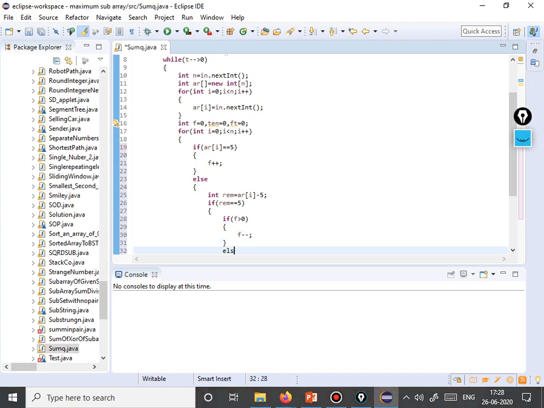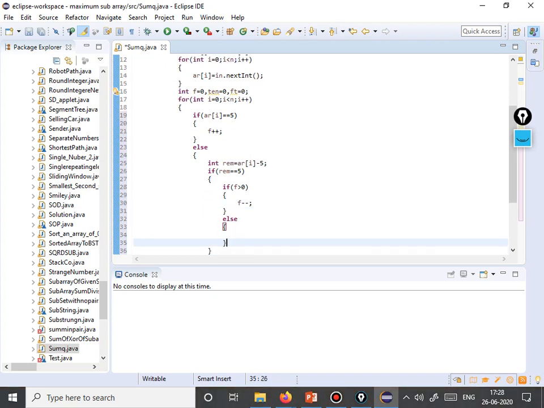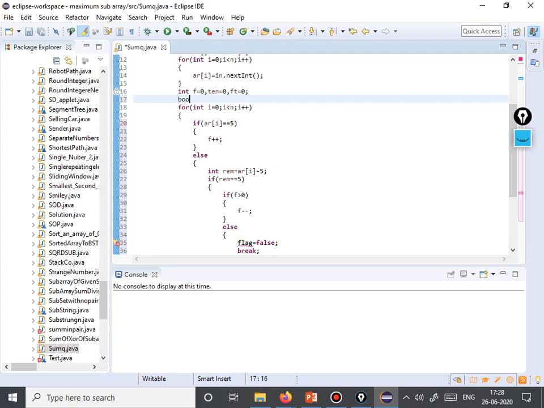But in case we do not have any 5 coin, this is not a good scenario. So we'll put flag equal to false and break out of the loop, because if the chef is unable to return change to even a single customer, then the answer would be no. So boolean flag is equal to false.